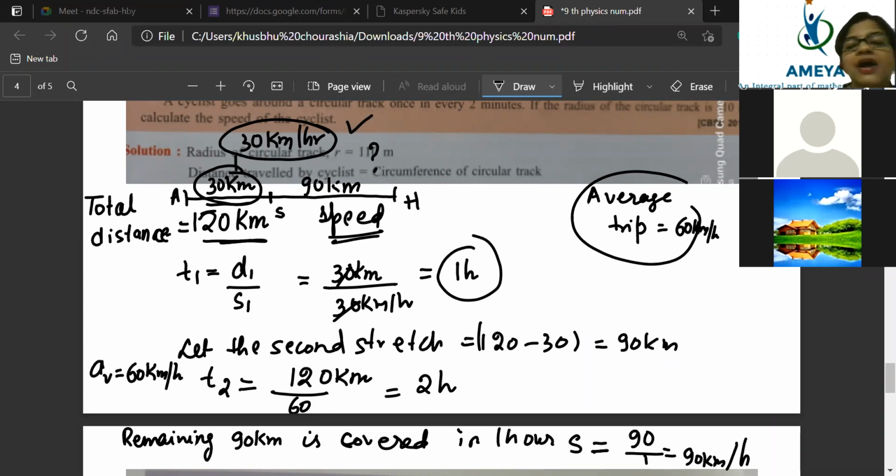Now, beta, the second part we don't know because we don't know the time. The total distance is given and the average speed they told to maintain is 60 kilometer per hour.